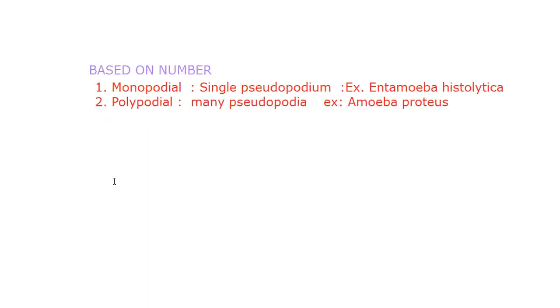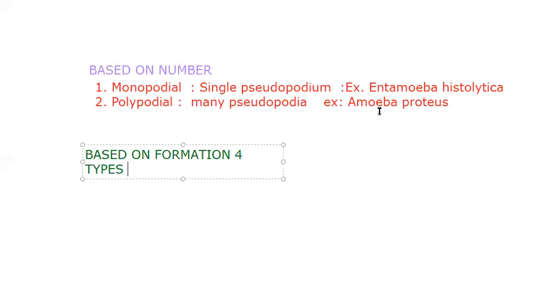Next, based on the type of formation and size, we classify the pseudopodia. Formation covers everything: shape, size, everything. Based on formation, there are four types of pseudopodia.